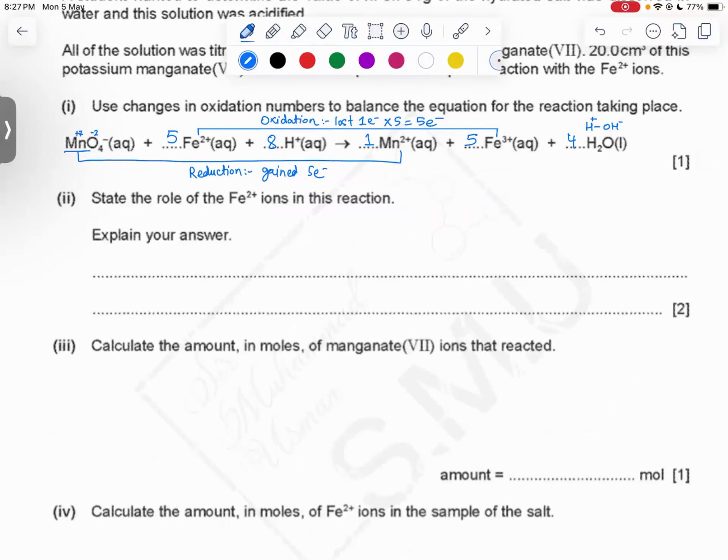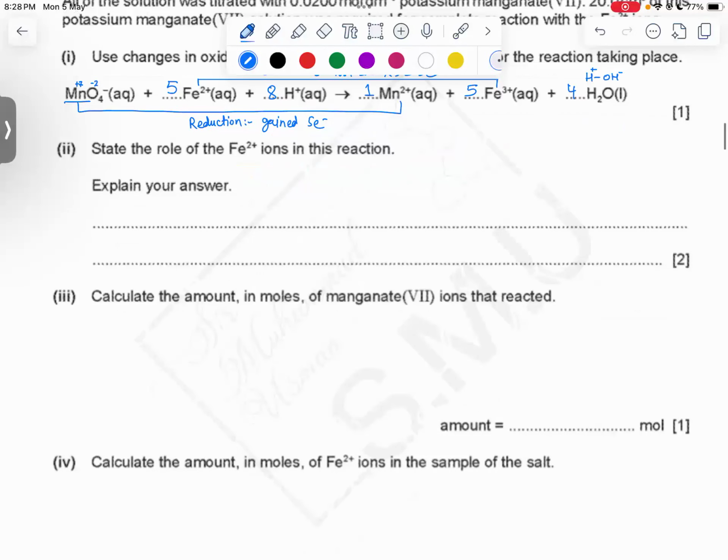Next question is, state the role of Fe2+ ions in this reaction. What is the use of Fe2+ ions? Why are we seeing Fe2+ ions in this equation, and what role are they playing? So the answer is very simple. Just look at Fe. Fe's oxidation state is increasing. Fe2+ is getting oxidized to Fe3+. Because it is getting oxidized, that means it is the reducing agent, because reducing agents are the ones that are getting oxidized.